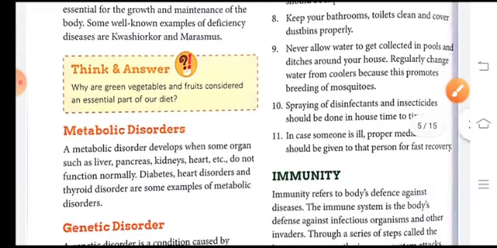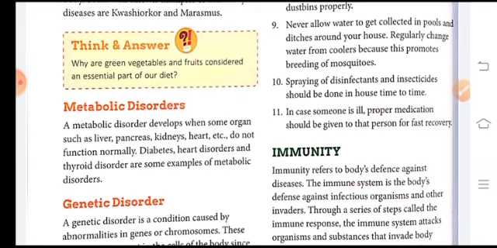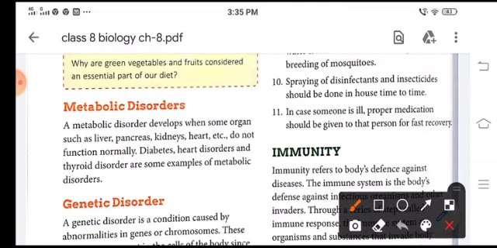Next is metabolic disorders. These diseases develop when some organ, like the liver, pancreas, kidney or heart, does not function normally. Diabetes, heart disorders and thyroid disorders are examples of metabolic disorders.